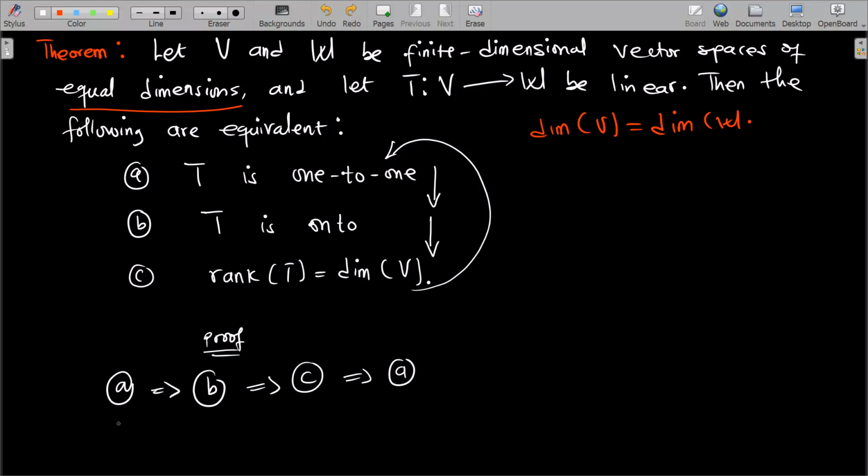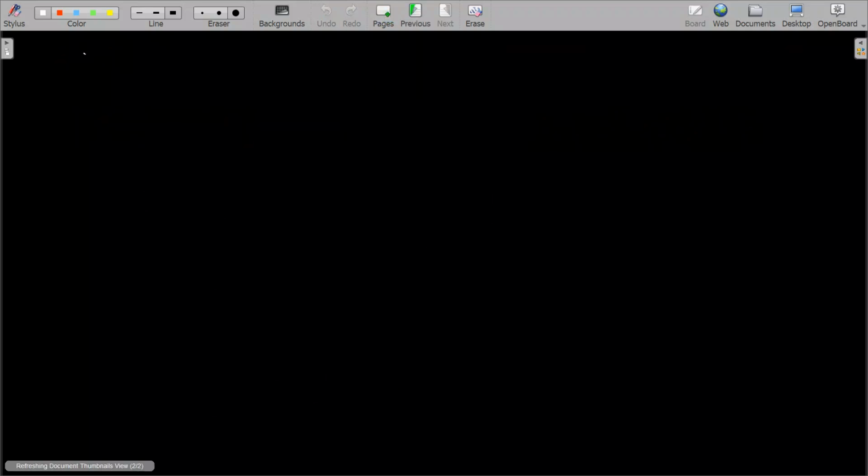So A implies B, B implies A, B implies C, C implies A from the chain that we have here. The part I'm saying that B implies A is because B will imply C and C will imply A. And if B is implying C and C is implying A, it means B implies A, right? So that's what I want us to do. I want to prove first A implies B, right? Let's go back to what we have.